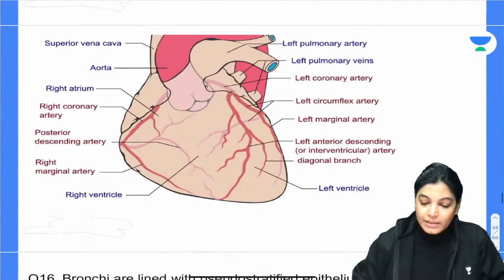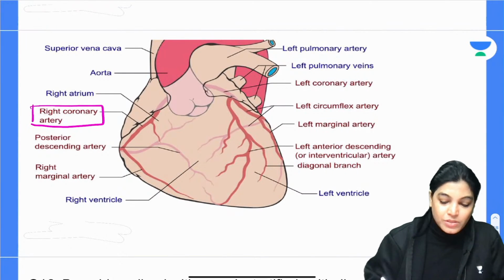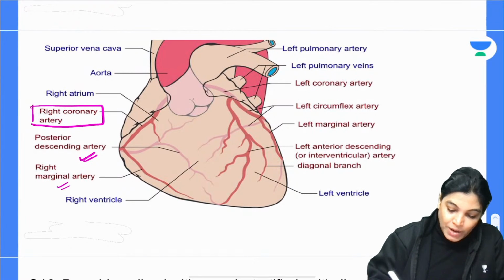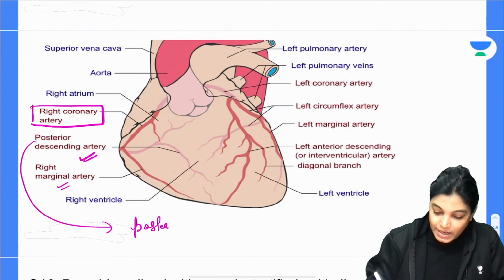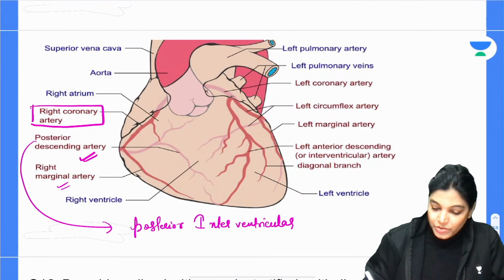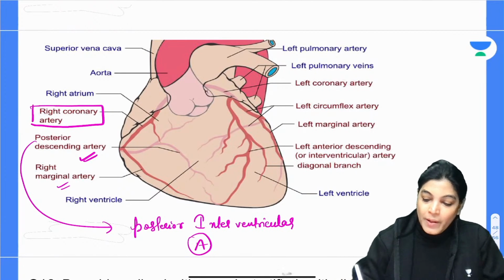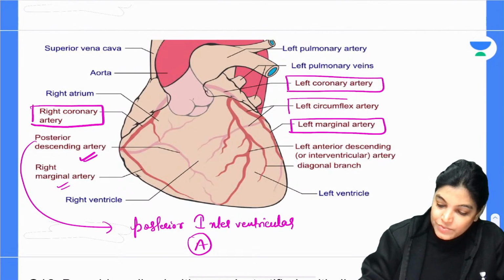See here, this is the right coronary artery. Important branches of the right coronary artery are the posterior descending artery and the right marginal artery. The posterior descending artery is also called the posterior interventricular artery, and they are basically supplying the area of the right ventricle and right atrial chamber. Now the left coronary artery has two important branches, left marginal and left circumflex.